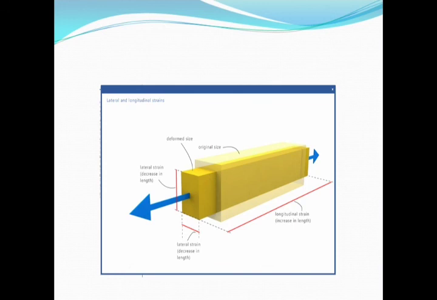Now this figure shows the lateral and the longitudinal strain that is occurring in the element. We have seen when a bar is subjected to a tensile load, there is an increase in length in the longitudinal direction. Simultaneously, when it is increasing in length, there is a decrease in length, which is shown in the figure. Here we consider a rectangular section just for simplification. It may be a bar, it may be a rectangular bar, it may be any section. Whenever a force is applied, we see that there is a change in both the directions.